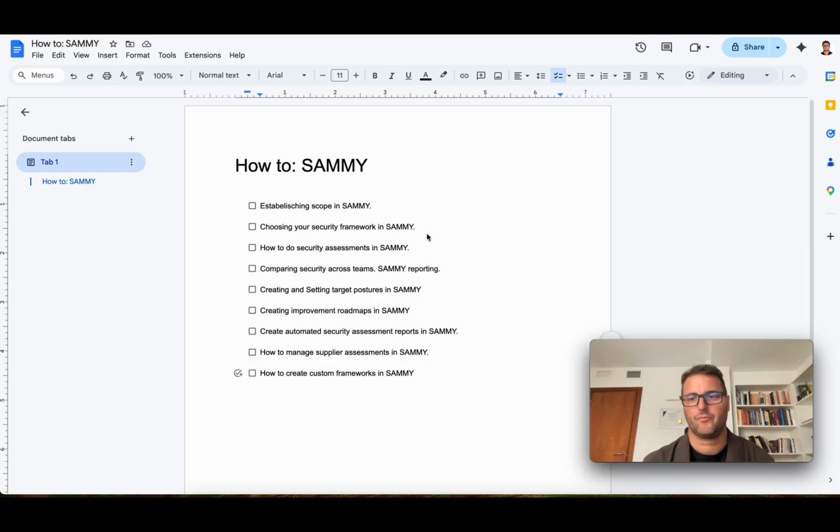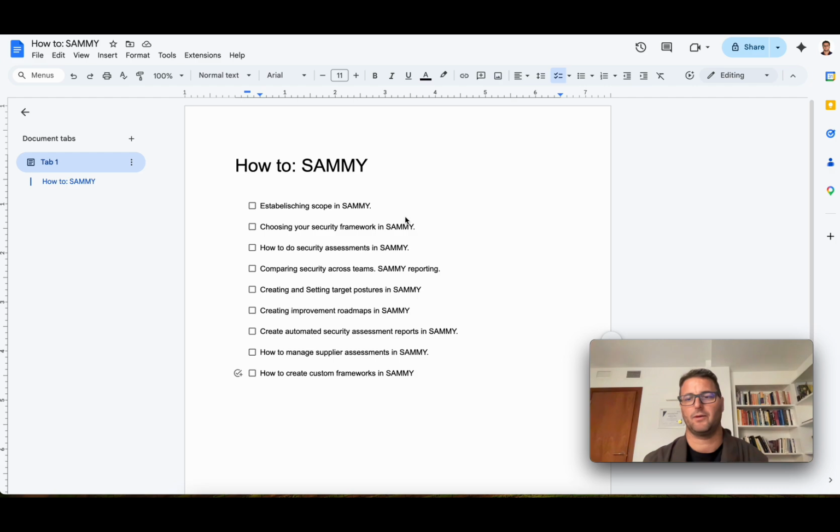In this video, we will walk through the key features of SAMMY in order to get you acquainted with the functionalities, the workflows, and the user interface. We're talking about SAMMY, the tool built by Codific to help manage security assessment and maturity models. These are the topics we will cover.